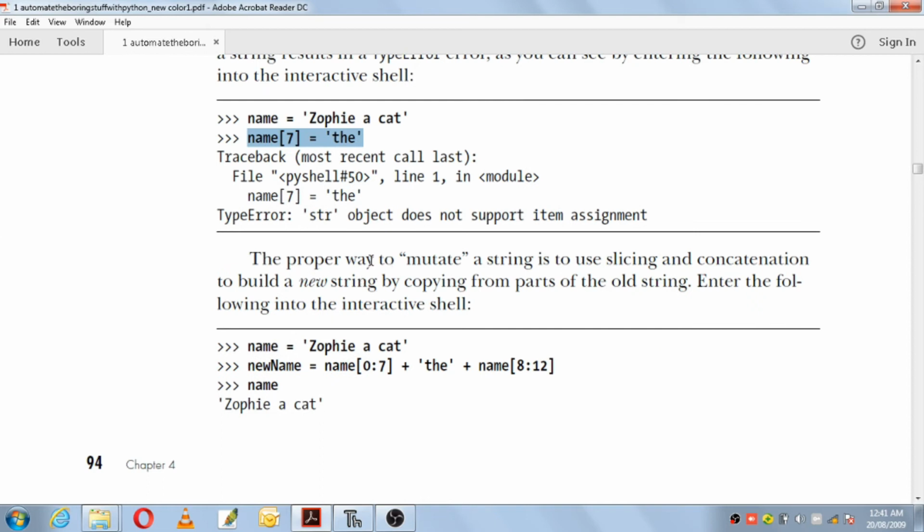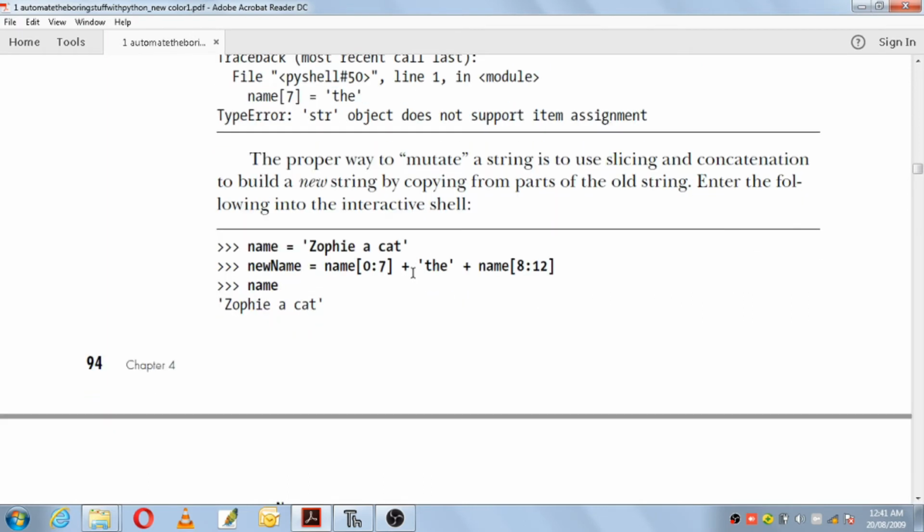the proper way to mutate a string is to use slicing and concatenation to build a new string by copying from parts of the old string. That means if you want the values of a string to be changed, not in the original string, you can create a copy of that string and then you can change the values.